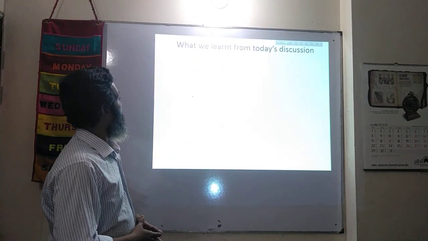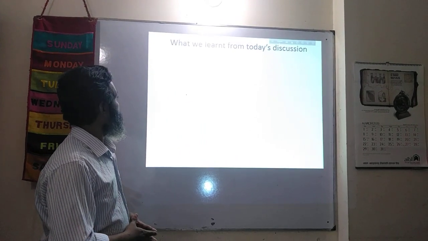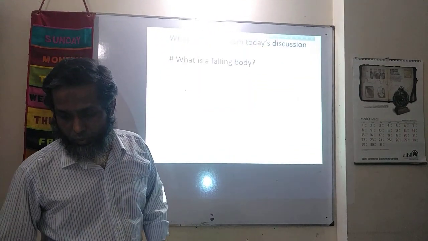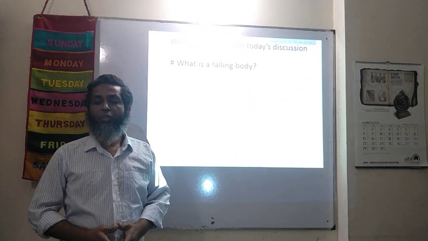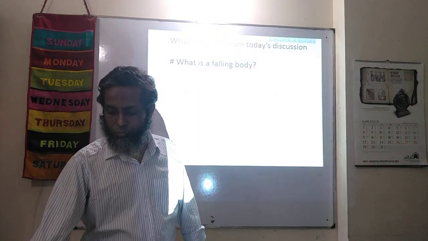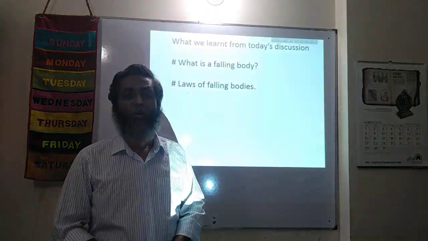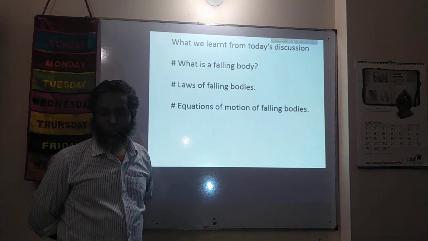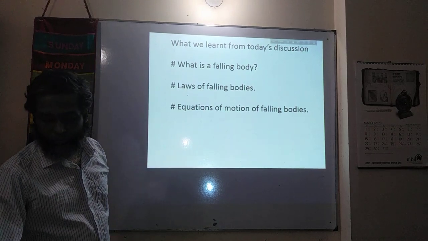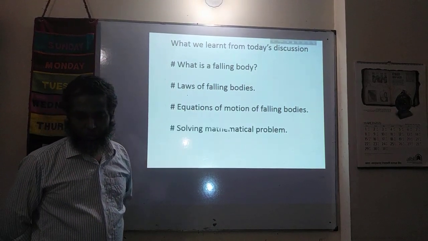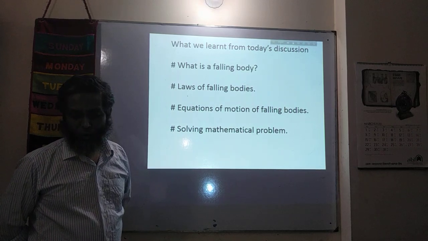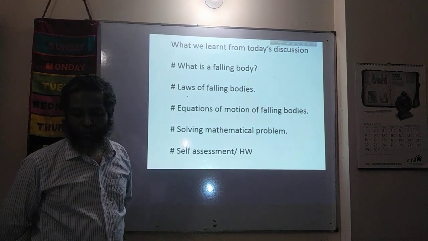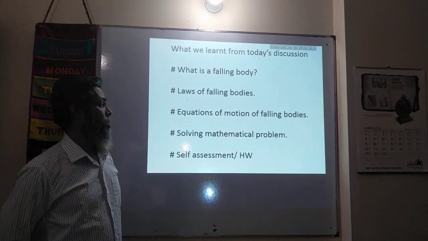We are going to the almost end of our lesson. What we learned from today's discussion: Number 1, what is a falling body? Number 2, laws of falling bodies. Number 3, equations of motion of falling bodies. Number 4, solving mathematical problems. Number 5, self-assessment or homework.